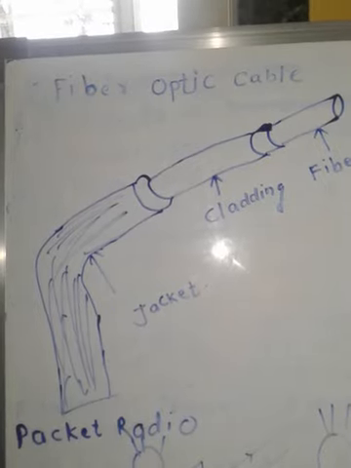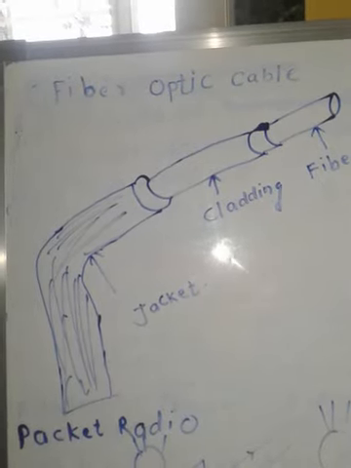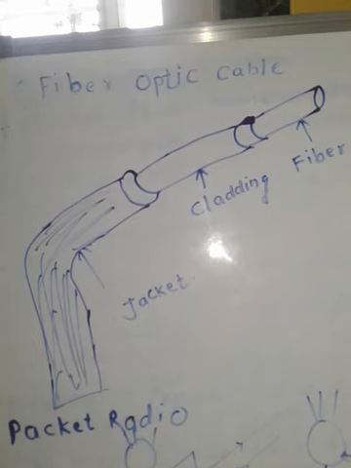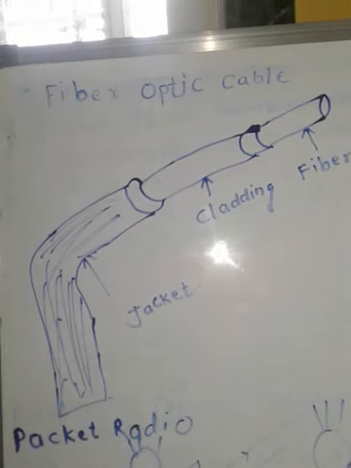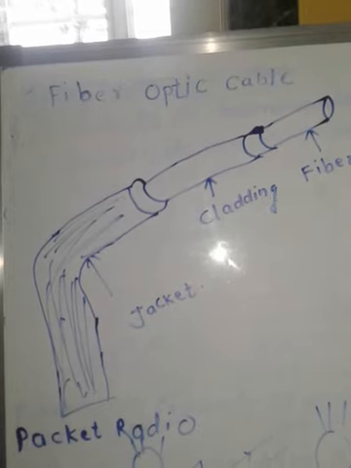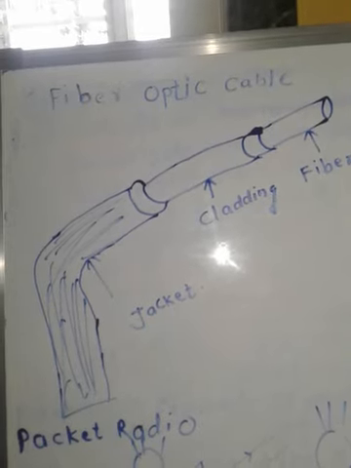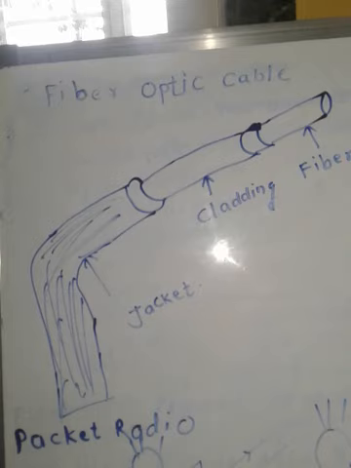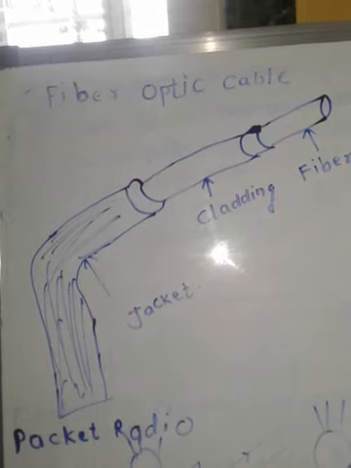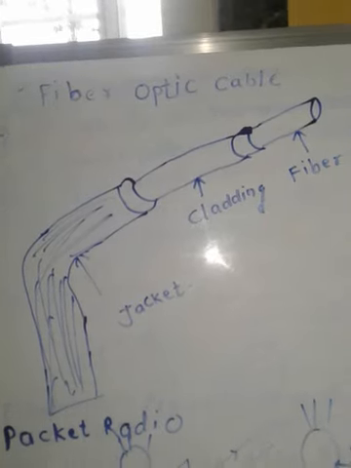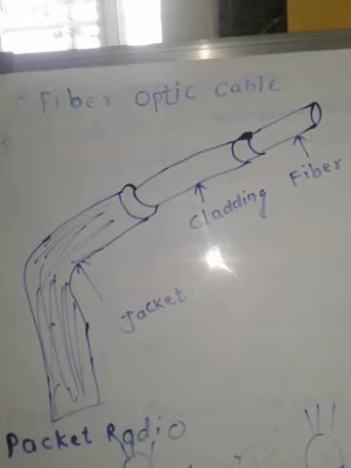Second, fiber optic cables are very small in size, so many cables can be crowded together to carry more information. Third, in fiber optic, the transmitter and receivers are very simple and provide maximum bandwidth.